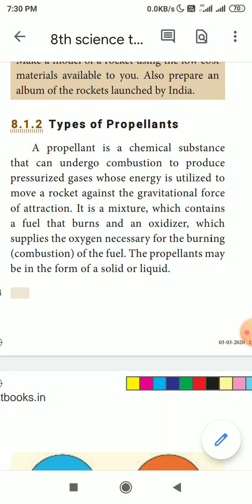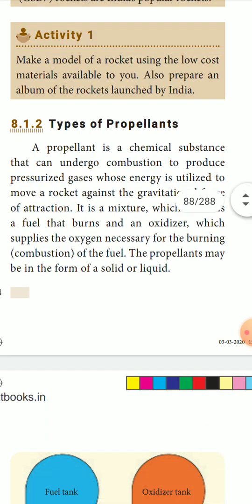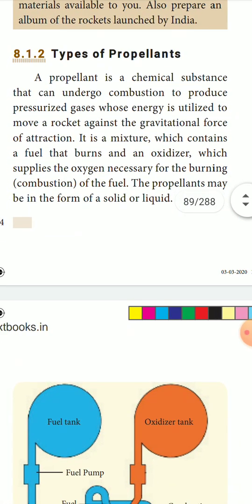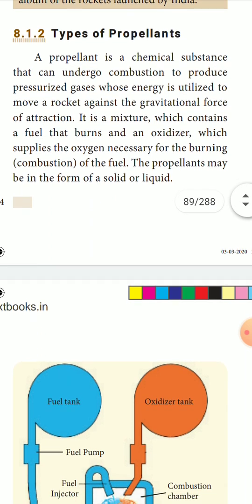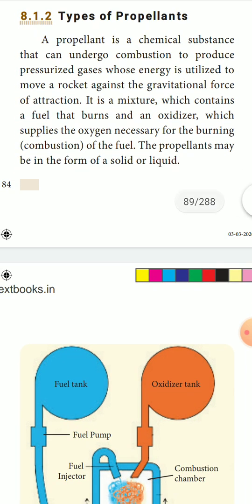So, the definition: a propellant is a chemical substance that can undergo combustion to produce pressurized gases whose energy is utilized to move a rocket against the gravitational force of attraction. After the combustion of that chemical substance, it starts burning, pressure builds and the gas is released. With that pressurized gas, the rocket moves against the gravitational force. That is called a propellant.